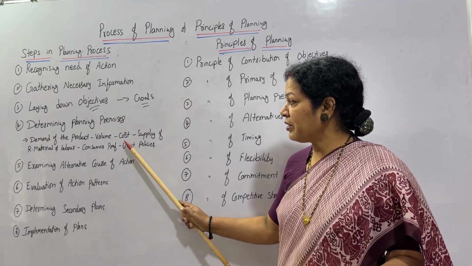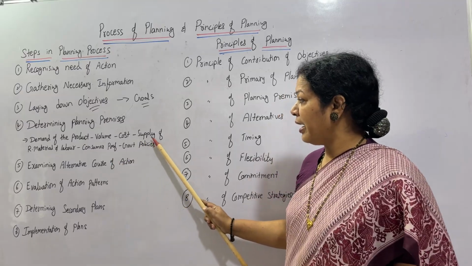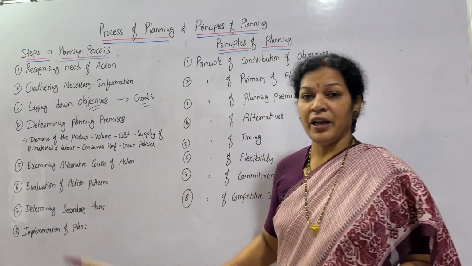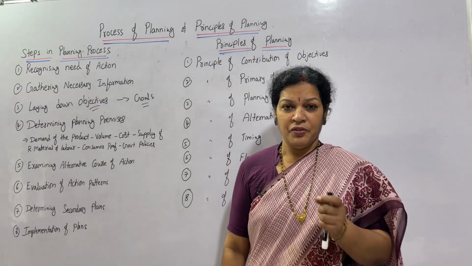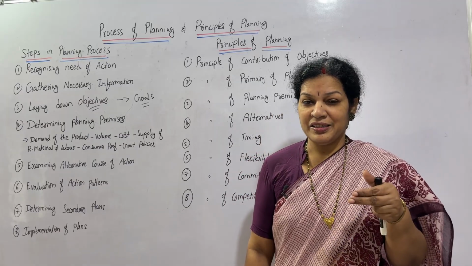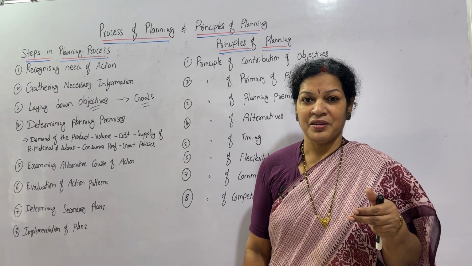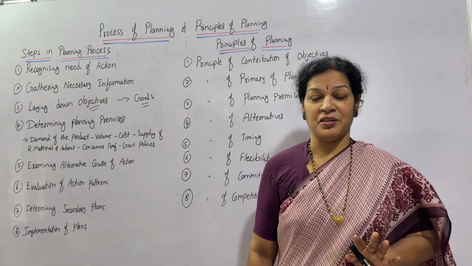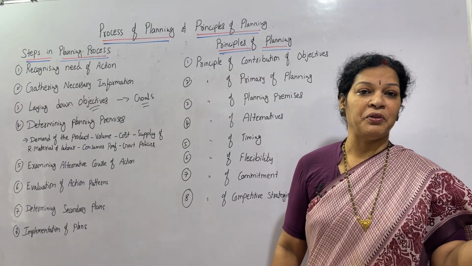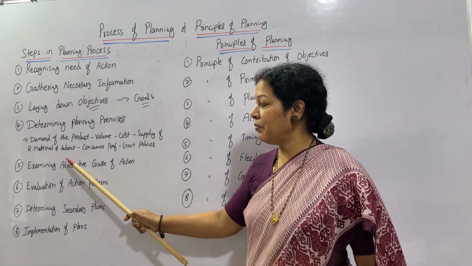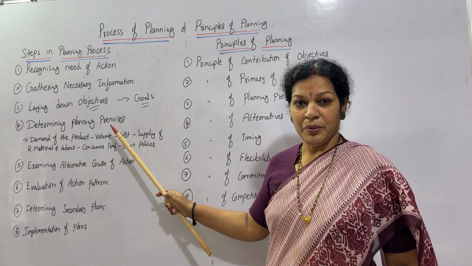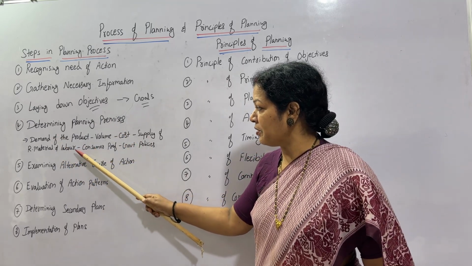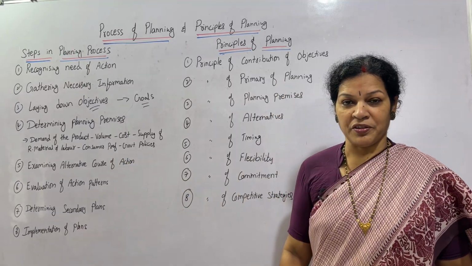So that is why you have to consider the cost and supply of raw material and labor. For every product we need raw material. Is it available or not? Supply of raw material, and at the same time labor is also to be considered. If both are there, then maximum 50% of the problem is solved. So this also we will consider while determining the planning premises. And also consumer preferences.